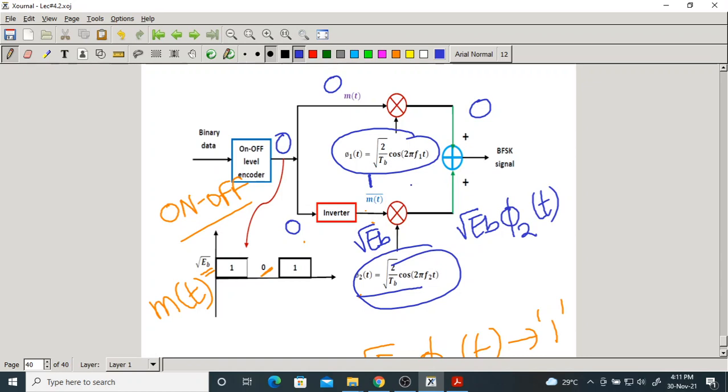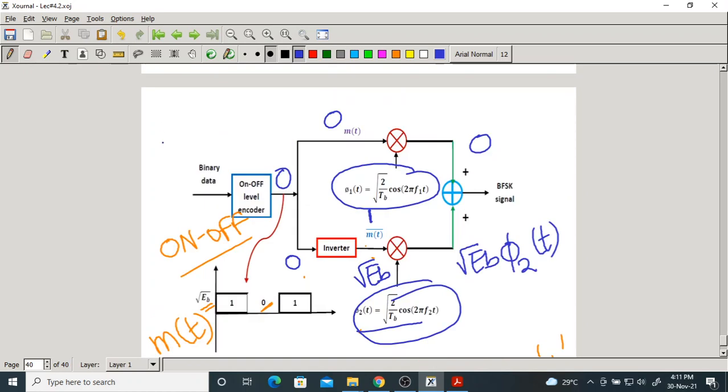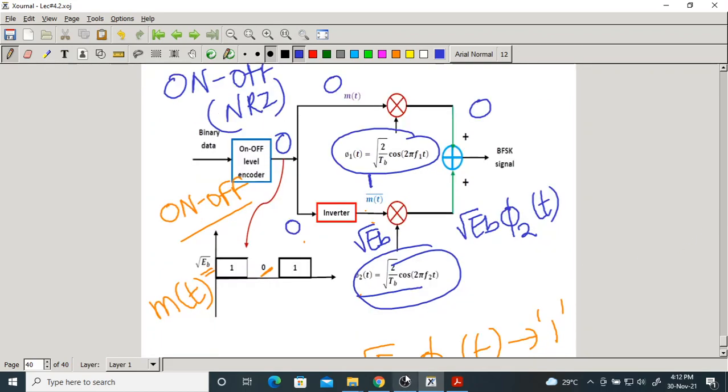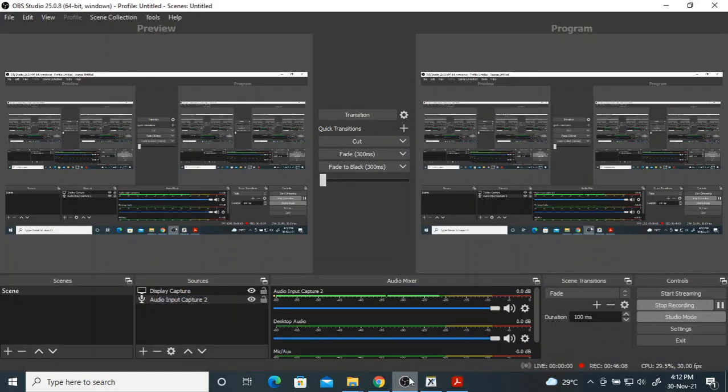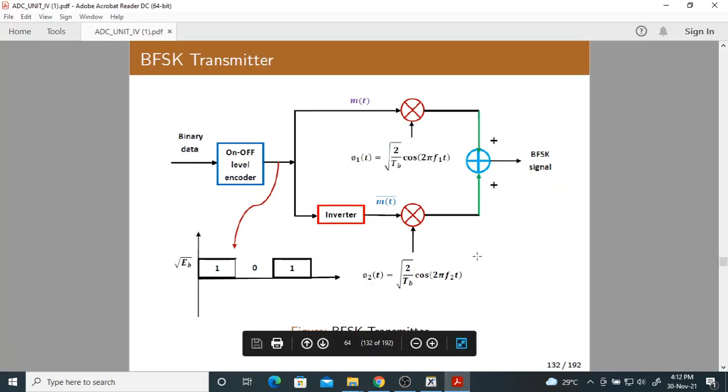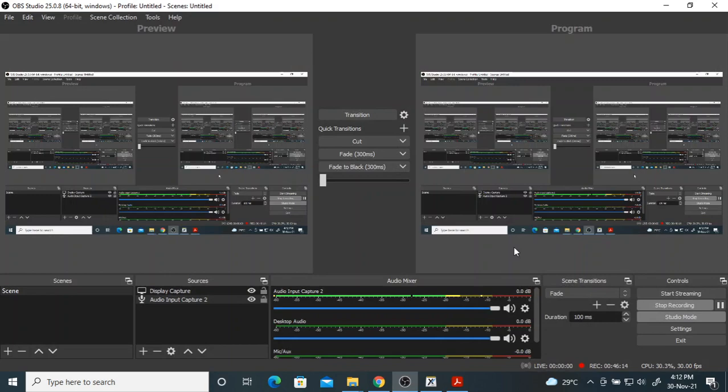But here the line code we use is on-off NRZ, non-return to zero. So this is about the transmission part of the BFSK. Next class we will discuss the receiver. Thank you.